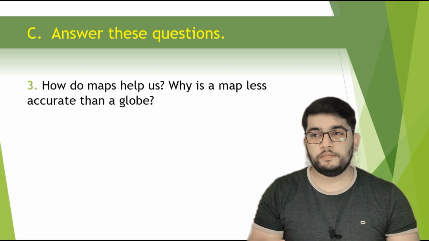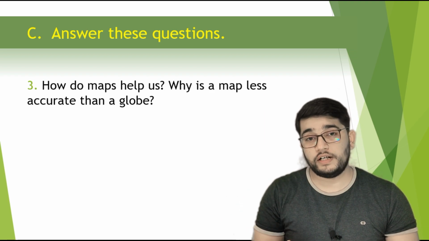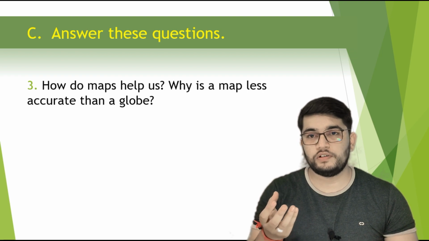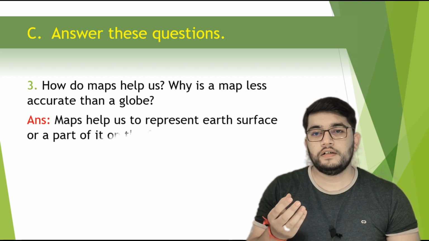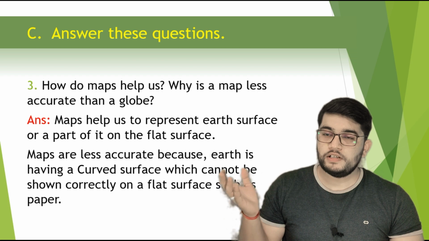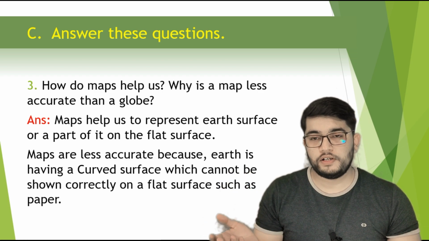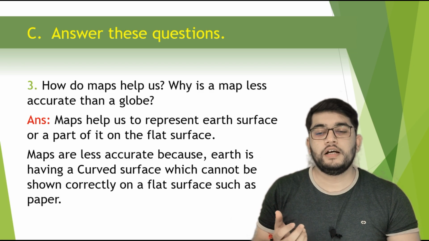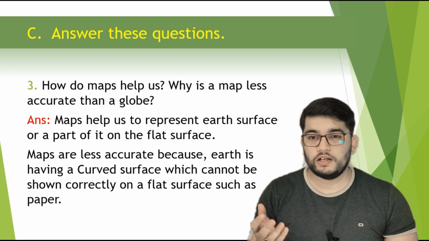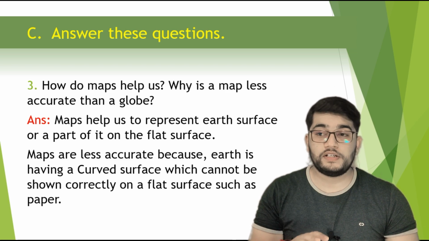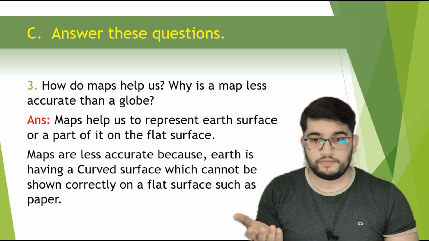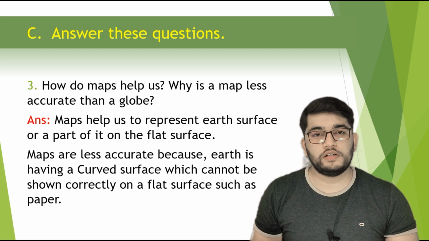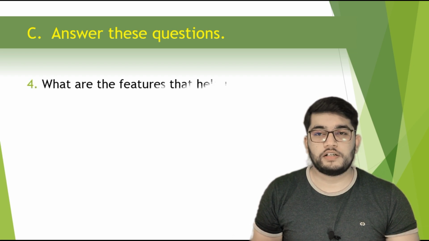How do maps help us? Why is a map less accurate than a globe? Now what exactly, how do maps help us? We have to tell the answer for this. The answer is, maps help us to represent Earth's surface or a part of it on a flat surface. And the answer for the second question is, maps are less accurate because Earth has a curved surface which cannot be shown correctly on a flat surface such as paper. Okay, so this was the answer for this question. Let's see the next one.